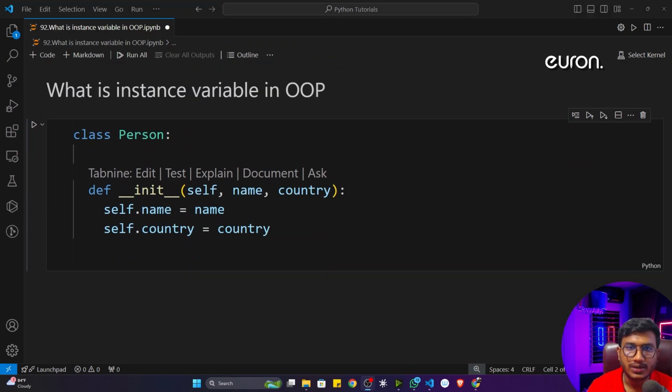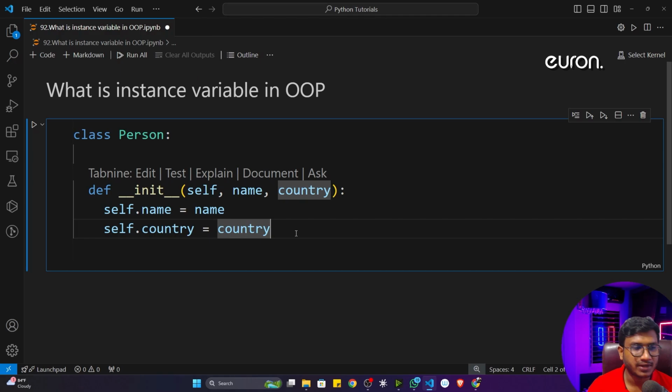Hi everyone. In this video, we'll discuss what an instance variable is inside object-oriented programming. See, an instance variable is a very special and powerful variable that can store different data in the same variable for different objects. Let me show you one example, I think then this part would be more clear.